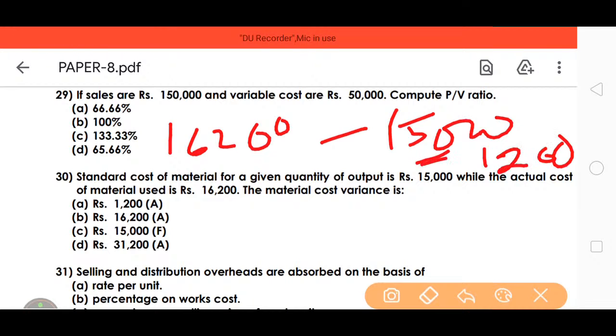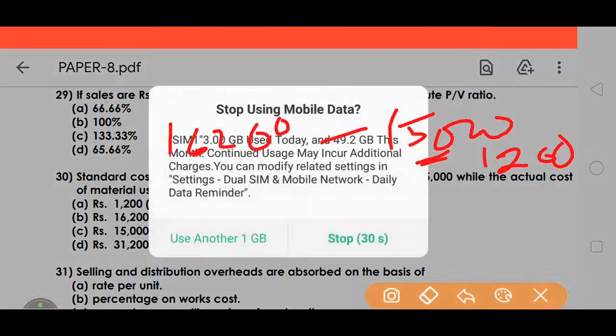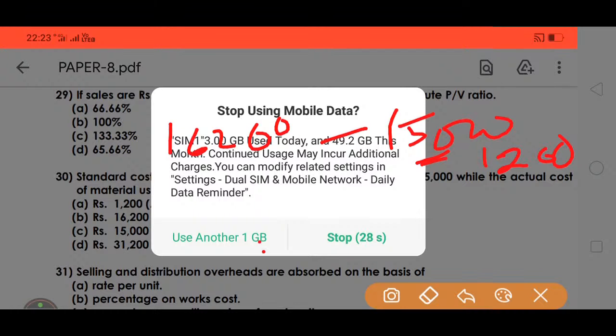This is the material cost variance. Remember, variance is the difference, so we need to subtract them.